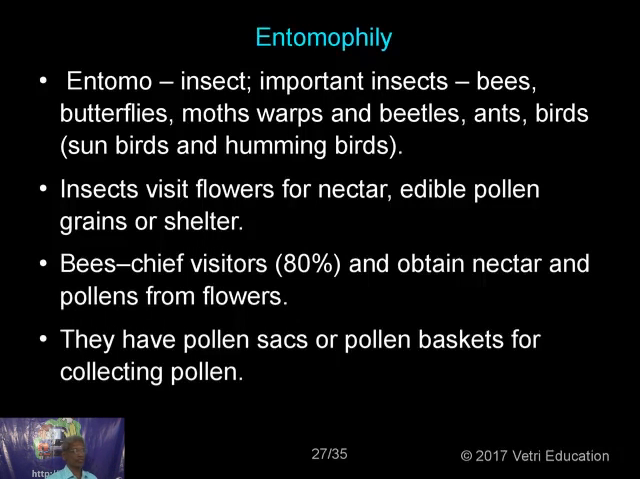Entomophily: pollination taking place with the help of insects. As I was describing, 80% of the pollination is because of the bees. They are the chief visitors in animal pollination. Entomo means insect. Important insects are the bees, butterflies, moths, wasps, beetles, ants, and birds, sunbirds, and hummingbirds. Insects visit flowers for nectar, edible pollen grains, and shelter. These are all the characters.